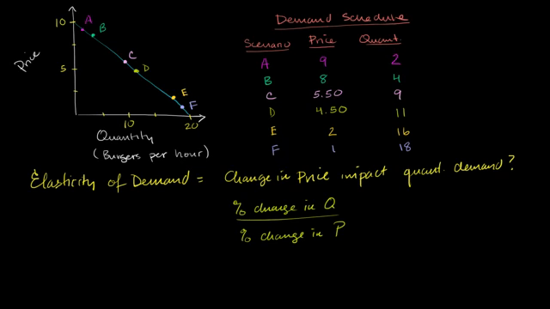And the reason it's called elasticity, or the reason I like to think it's called elasticity, is that I imagine something elastic, like a rubber band. Let's say that this one is inelastic. If you pull it, you're not going to be able to pull it much. It's going to be fairly stiff. It's not going to stretch a lot.